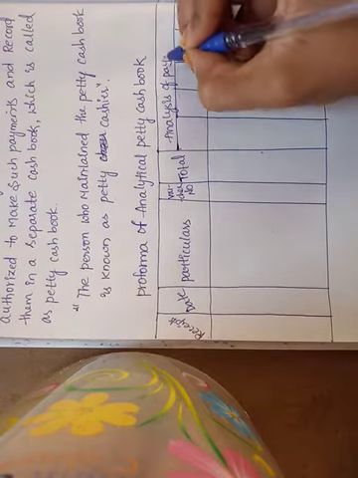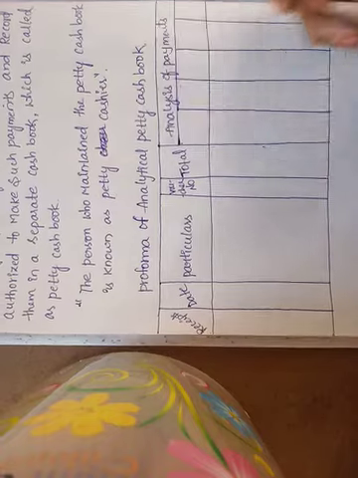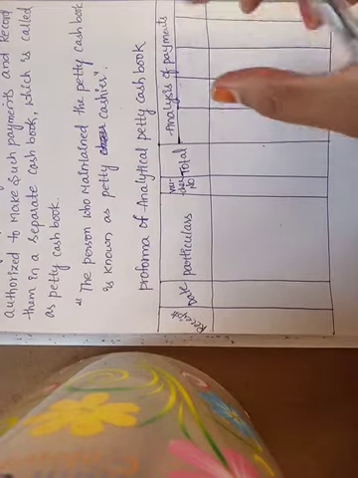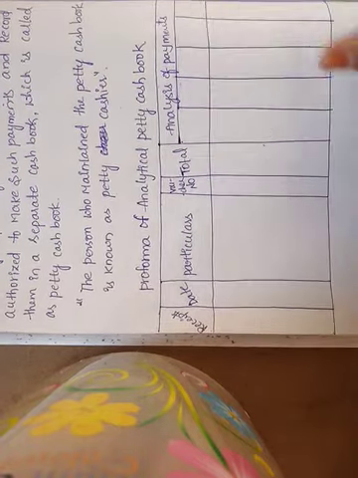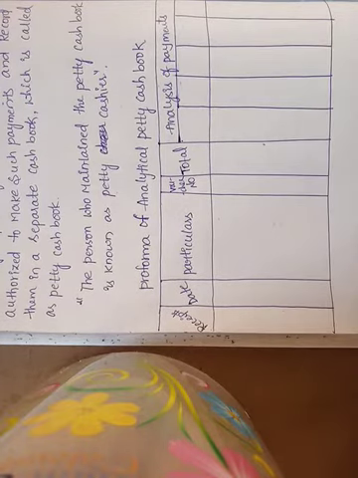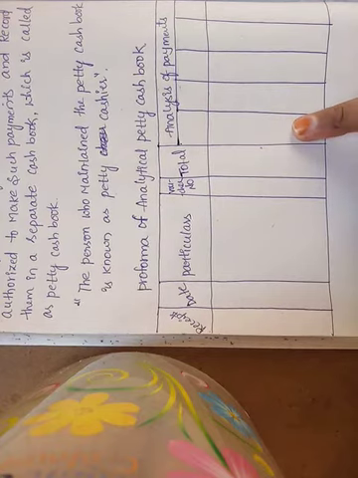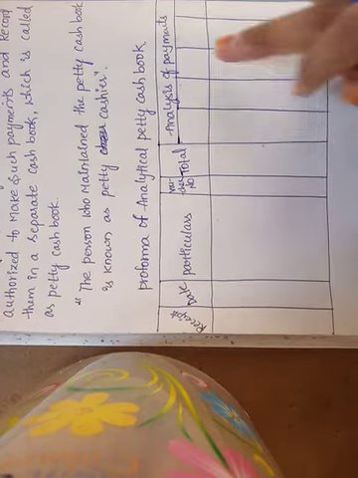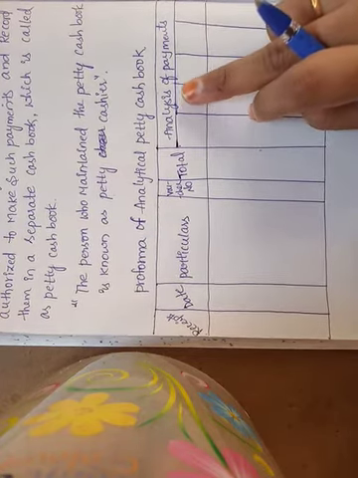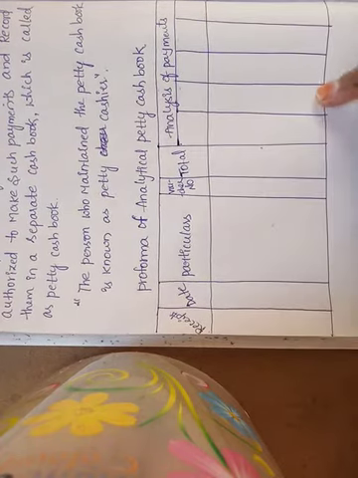We have to write the names of all the payments. Suppose 50 rupees is paid for stationery, in one column we write stationery, and 10 rupees is for conveyance, so the next column is conveyance.